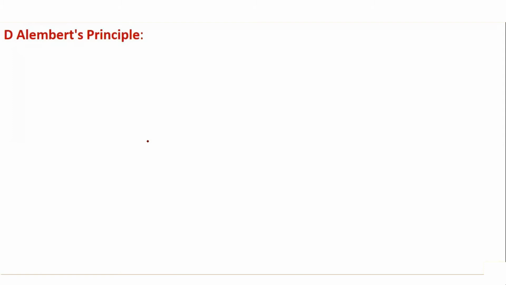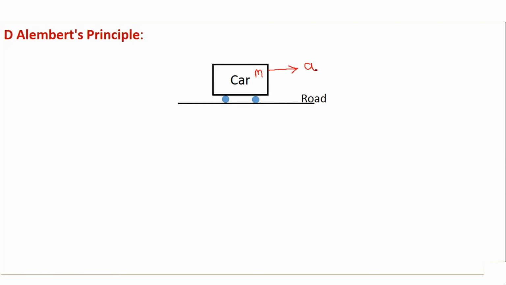Let us now understand the term D'Alembert's principle, for which consider a car of say mass m moving in this particular direction with an acceleration a.